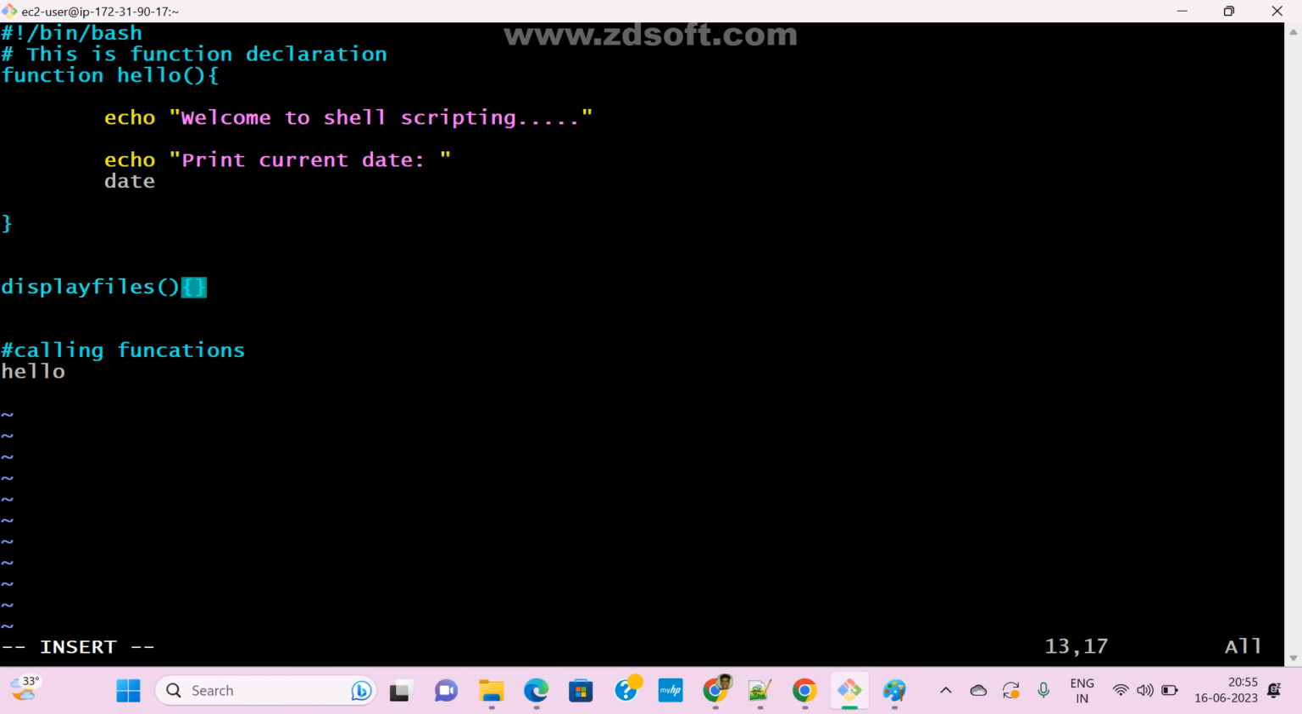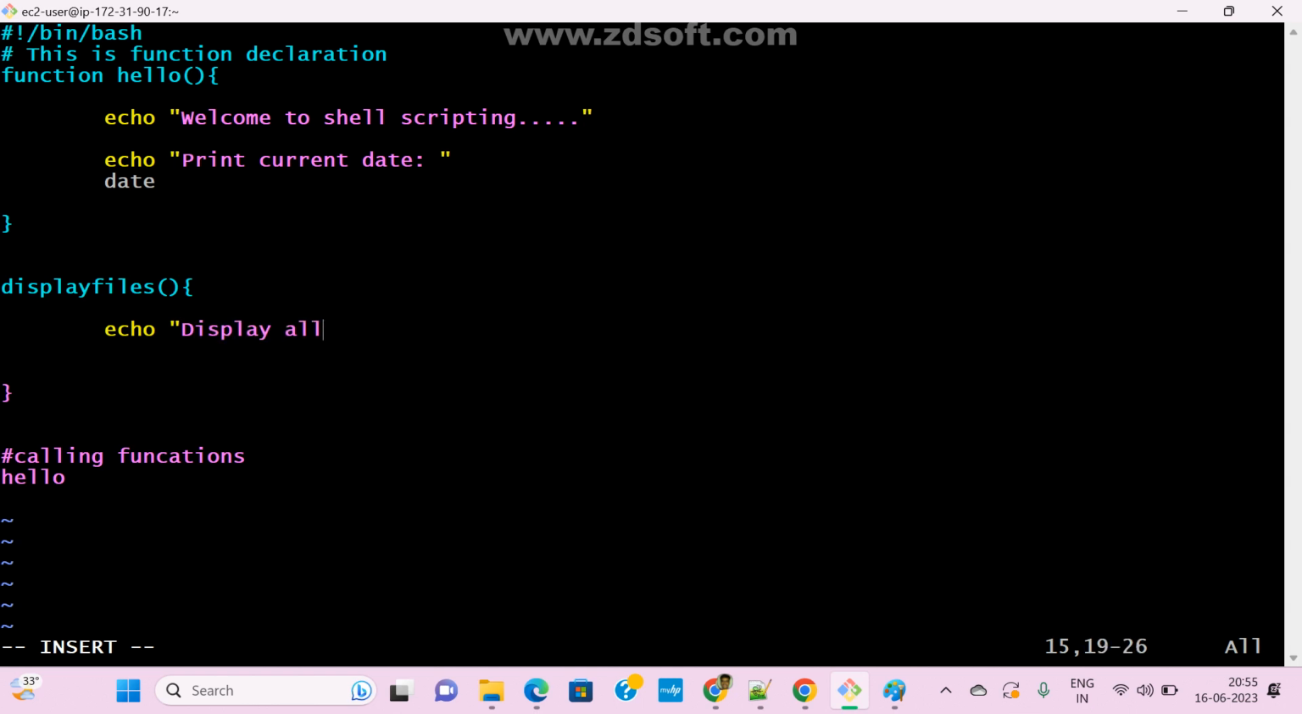Now, under this function, okay, echo, display all files and directories. Okay. Now if you want to display all files and directories, what is the command? Linux command, ls command, correct? Clear? Anyone any doubt guys here?